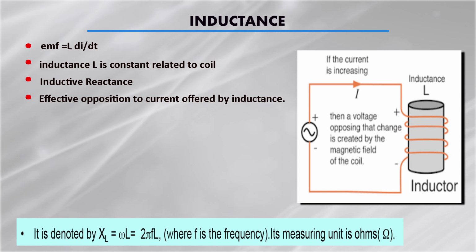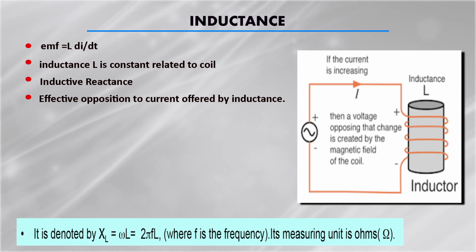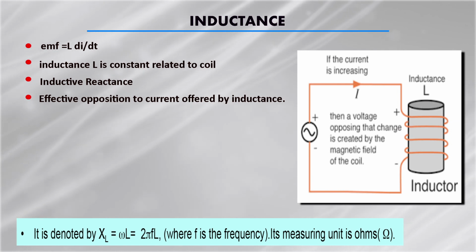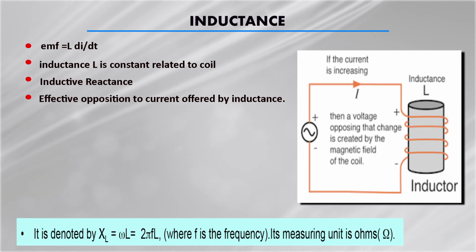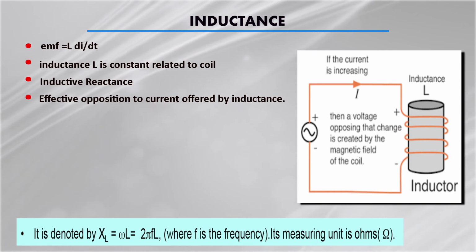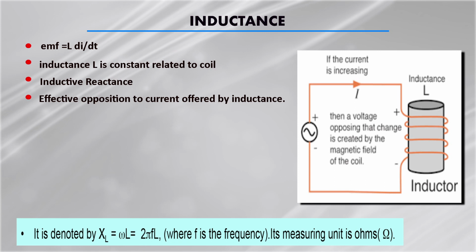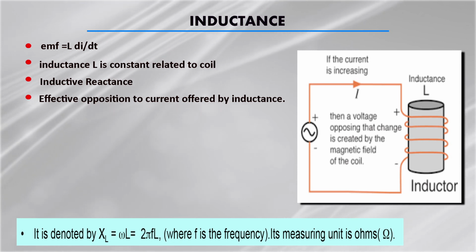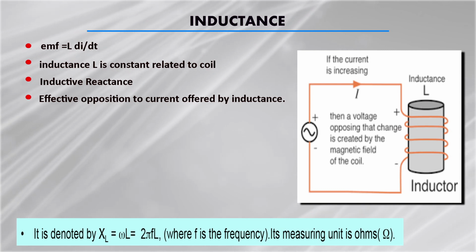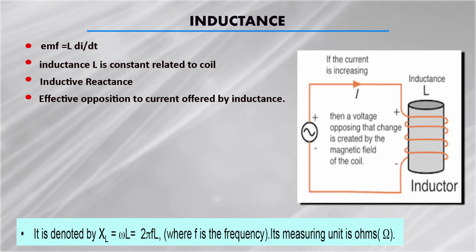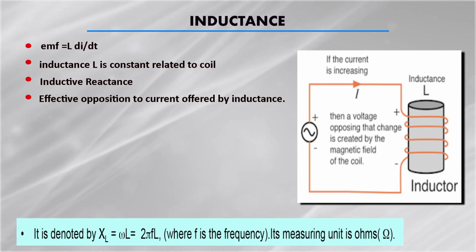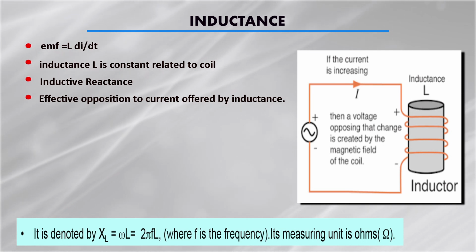So here a constant of proportionality comes, which is called L. The term inductive reactance comes from the inductance. The effective opposition offered by the inductance is called the inductive reactance. It is denoted by XL; all the reactances are expressed as XL, or in the case of capacitance it is represented by XC.